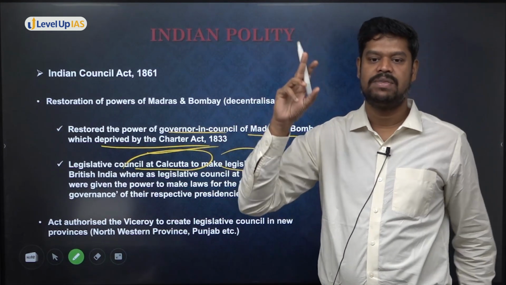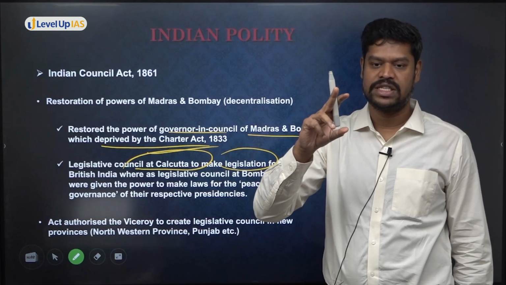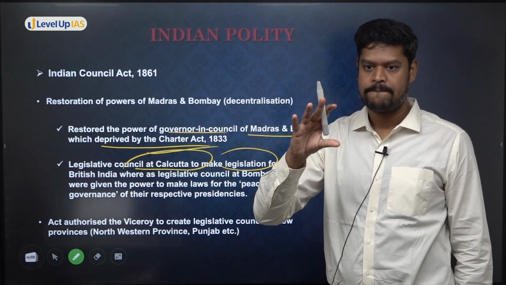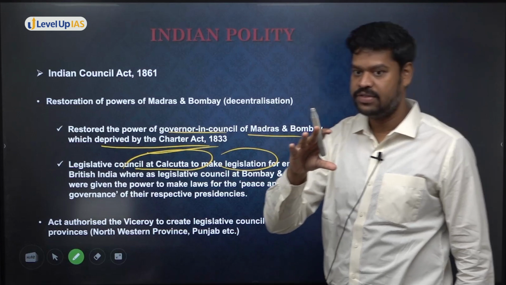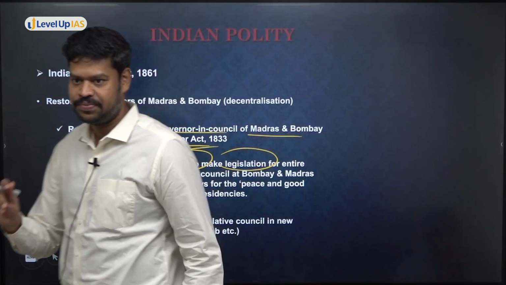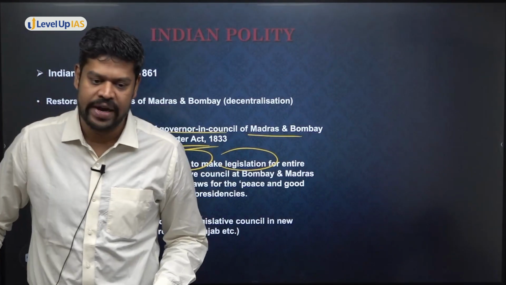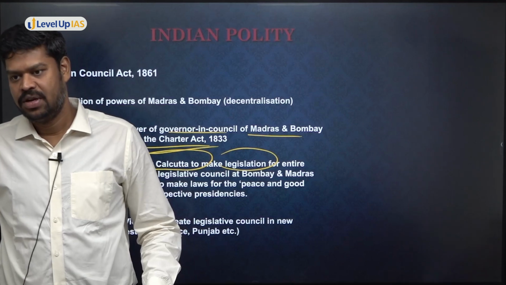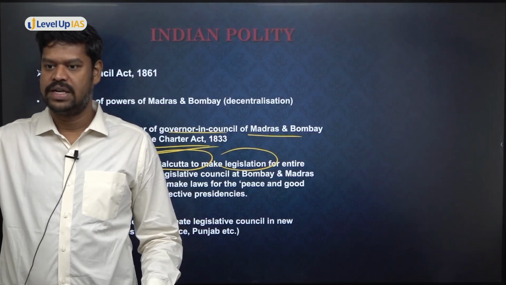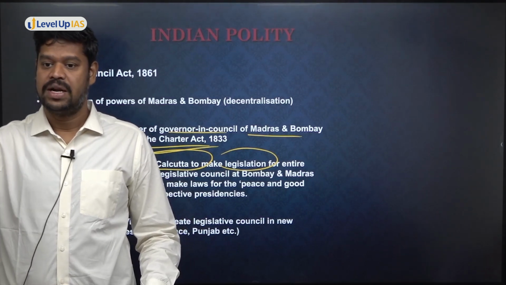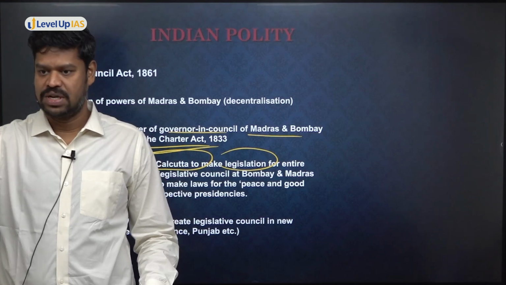When was the Central Legislature explicitly recognized for the first time? Which act? If you can recollect, you learned it in the last class. 1853, very good. For the first time, the Legislative Council was recognized as the Central Legislative Council. But at that point of time, the provincial legislature was completely deprived.